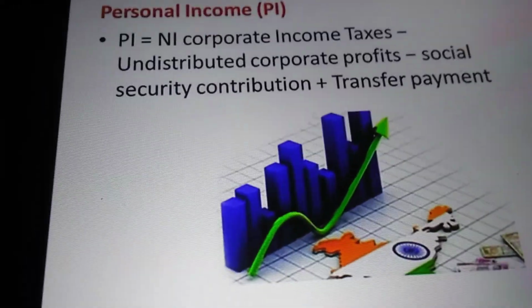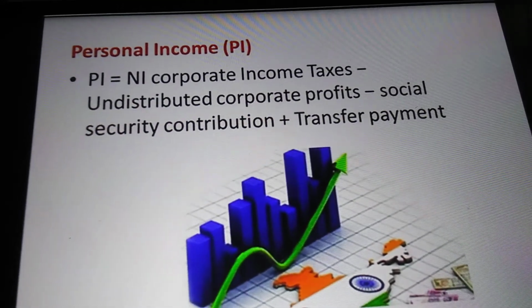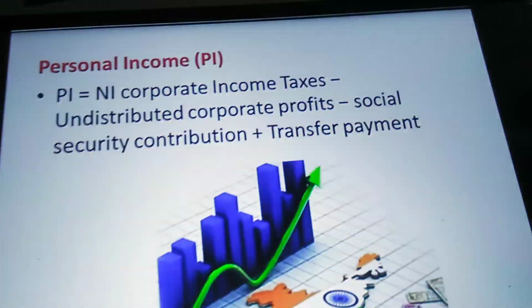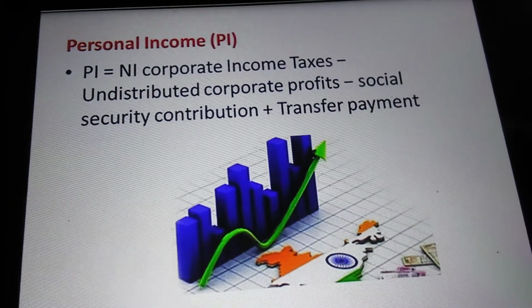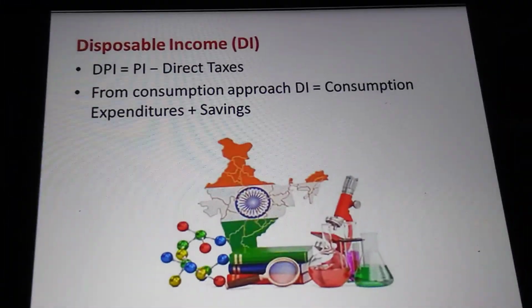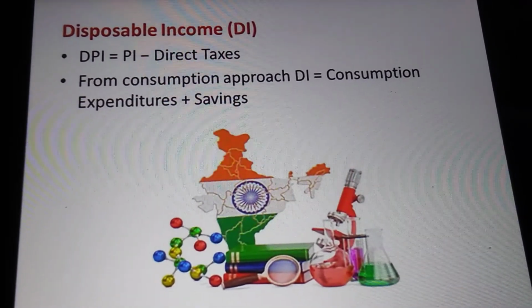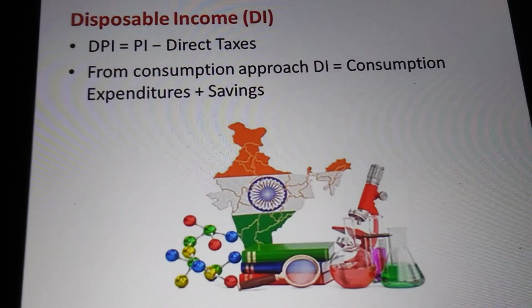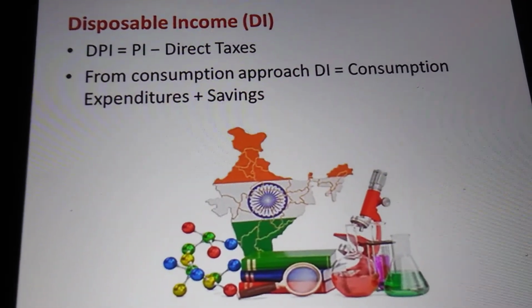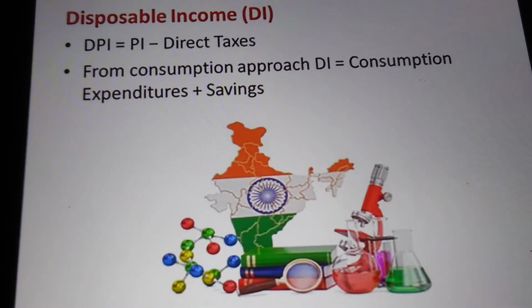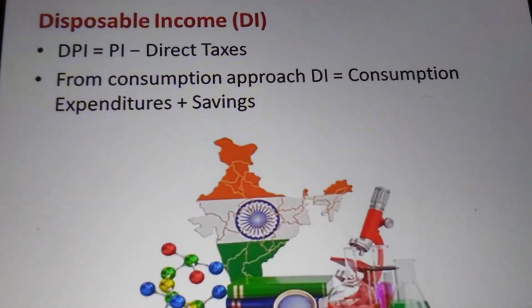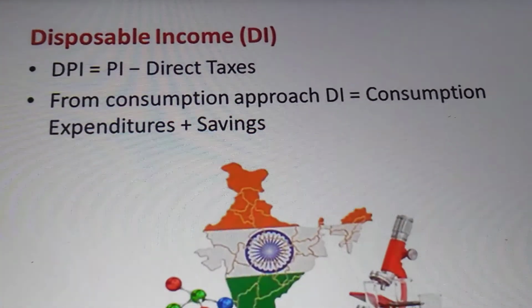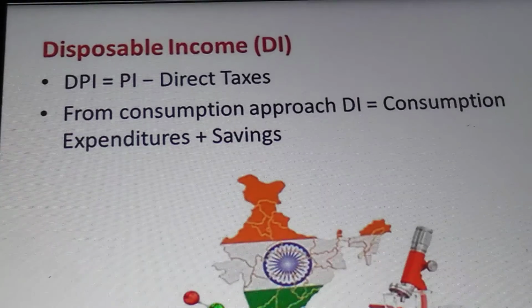Personal income is the total money income received by individuals and households of a country. The last term is disposable income, DI. Disposable income means actual income which can be spent on consumption by individuals and families. Thus, it can be expressed as DPI is equal to PI minus direct taxes.